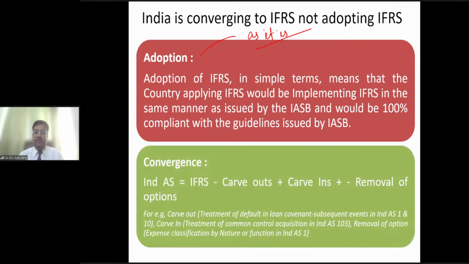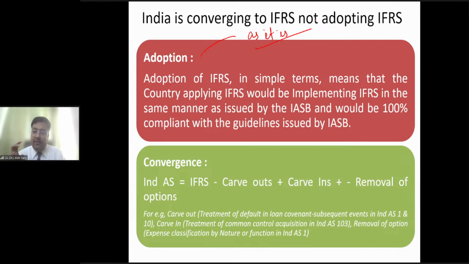What is meant by convergence? Convergence means doing some changes in IFRS, meaning modified IFRS, right? For example, these IFRS have been developed by IASB, London. In India, our economy is a developing economy, right? So what we have done, our Accounting Standards Board of ICAI has made a phone call to IASB London and they have asked for the Word files of IFRS. Why Word files?